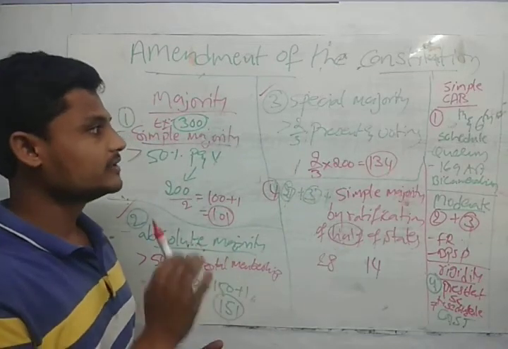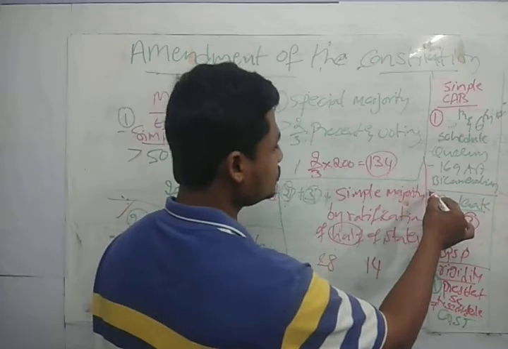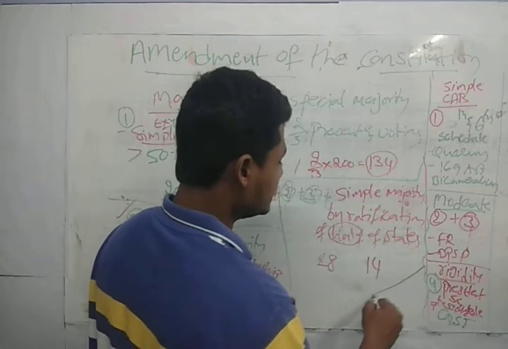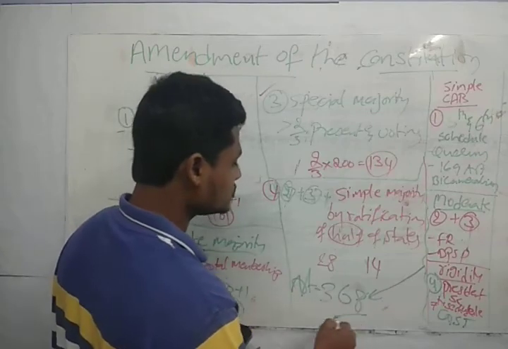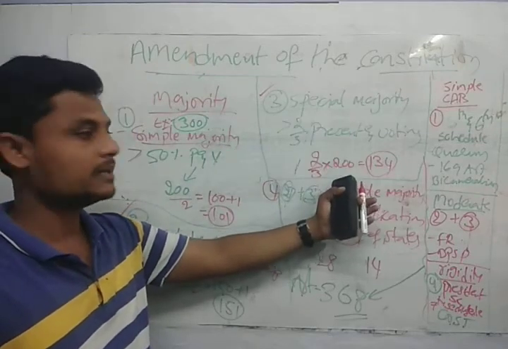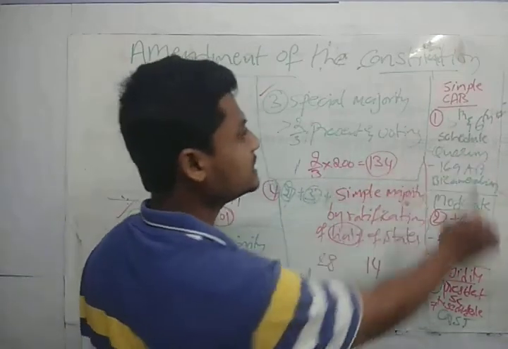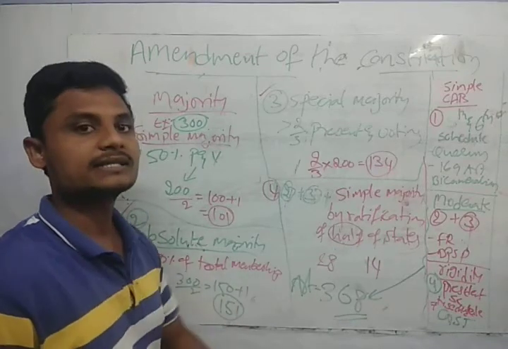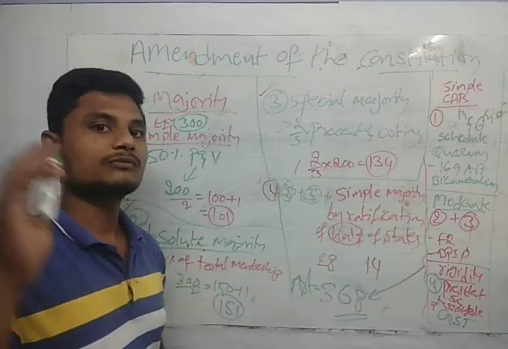But here we need to discuss one thing, guys. Article 368 deals with only these two provisions. It's very important. The amendment to the constitution can be done through simple majority, that is the simple constitution amendment bill, the moderate constitution amendment bill, and the resident constitution amendment bill. But these are not taken care of by Article 368. Why? Because if you take care of all of them, up to the last one, the 103rd Constitutional Amendment Act, it will go to approximately 400 like that.